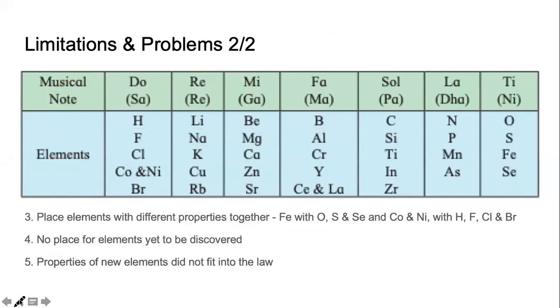The next problem was he was forced to put elements which were not similar. For example, the case of iron. We all know iron is a metal. We also know that oxygen and sulfur are non-metals.